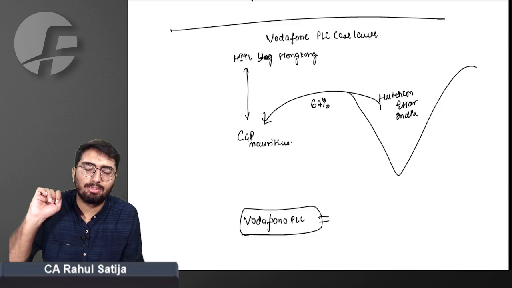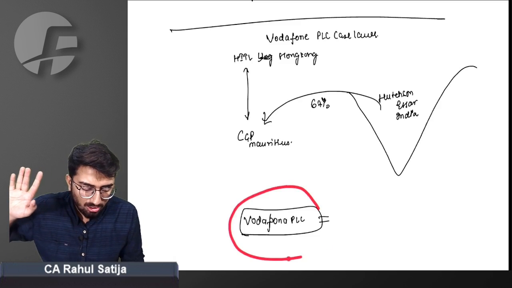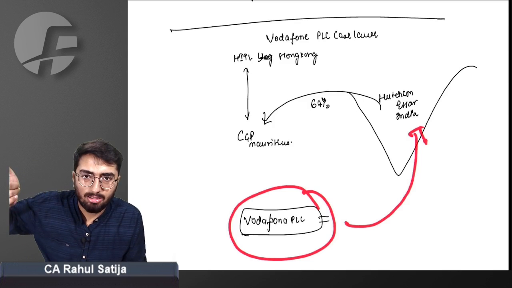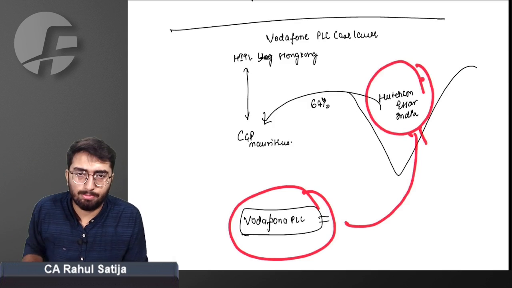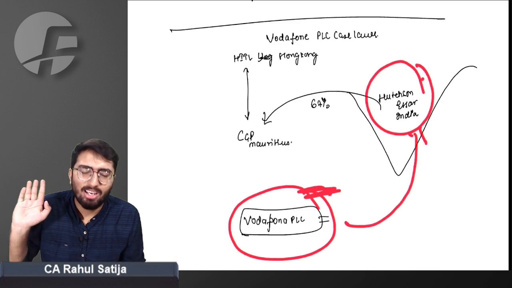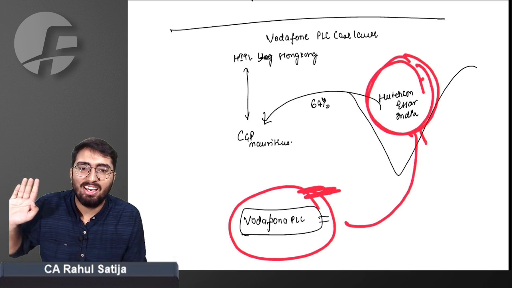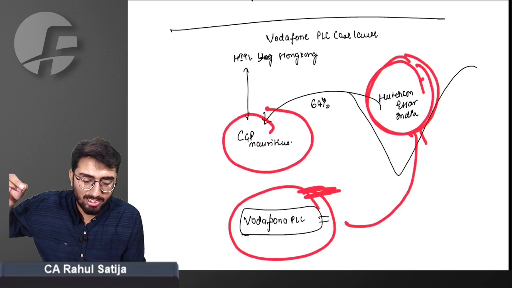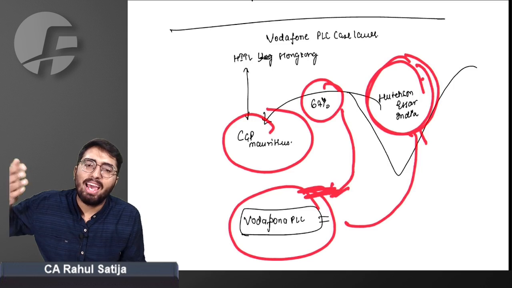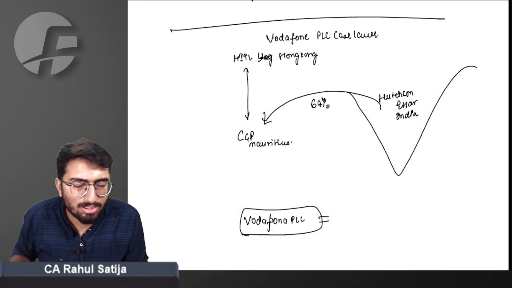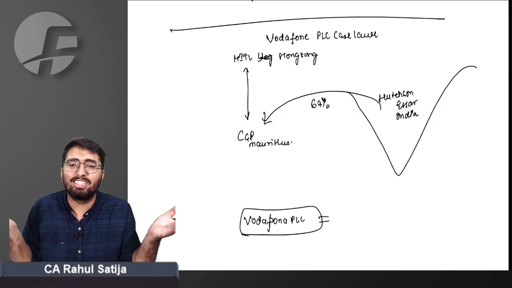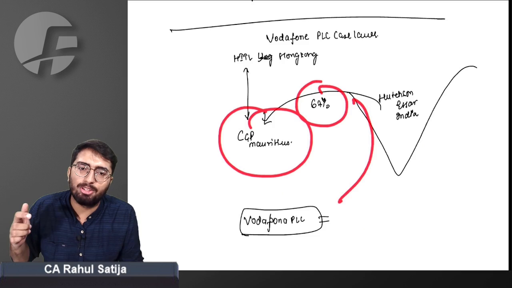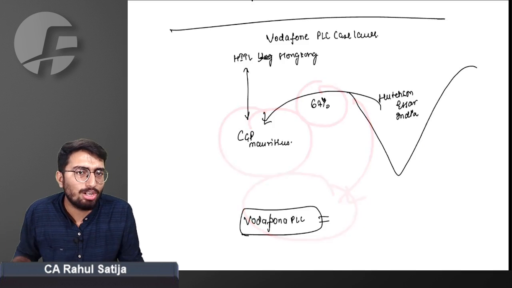What was the case law? Vodafone PLC was willing to expand their operations in India. For that matter, it wanted to acquire Hutchison SR. Now, how could it have acquired Hutchison SR? It could have directly gone to CGP Mauritius, asked for such 67% shareholding, and Vodafone PLC would have got the ownership of such Hutchison SR. It was a simple transaction. CGP Mauritius could have simply sold 67% of their shareholding in Hutchison SR to Vodafone PLC.